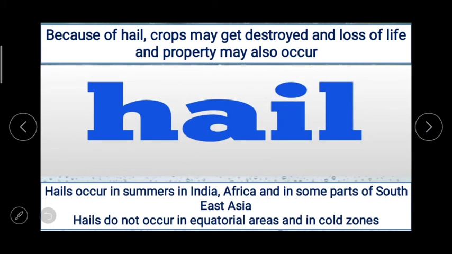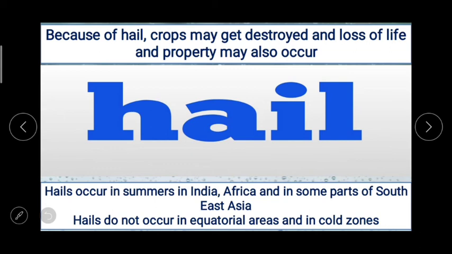These big heavy hailstones fall rapidly to the ground because of gravity, and we call the precipitation of this type as hail showers. Because of hail, crops may get destroyed and loss of life and property may also occur.